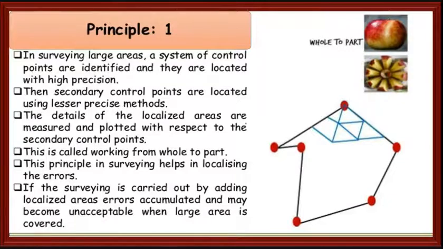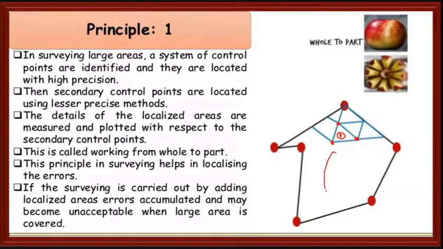The details of localized areas are measured and plotted with respect to the secondary control point. Say this is our Maharashtra. What we are doing is, we want to plot Pune. This is Pune. We are using the secondary control points to locate Pune.